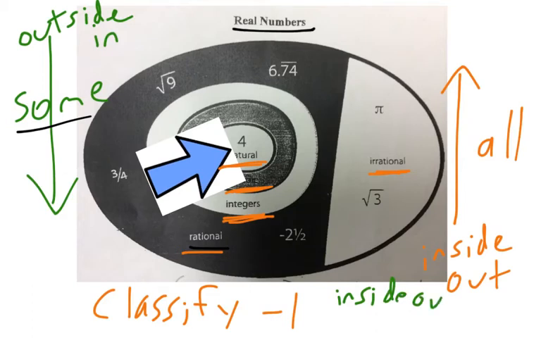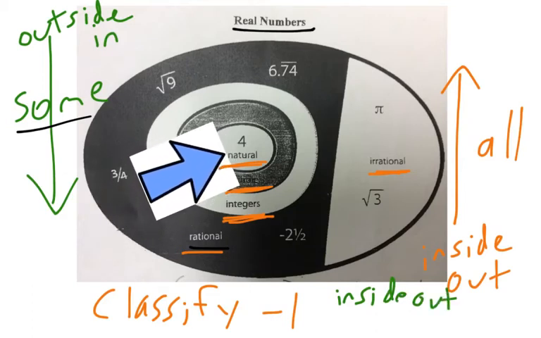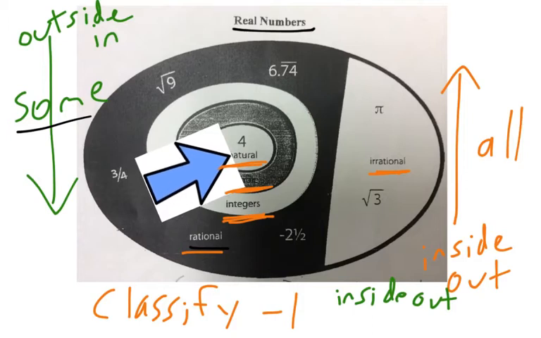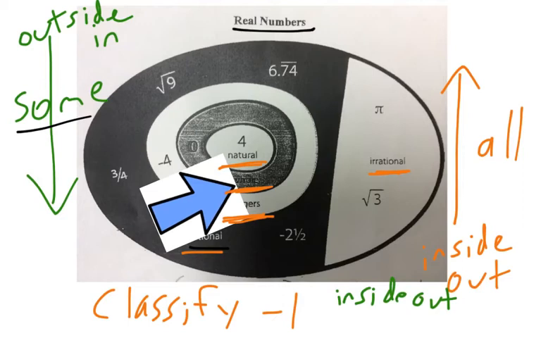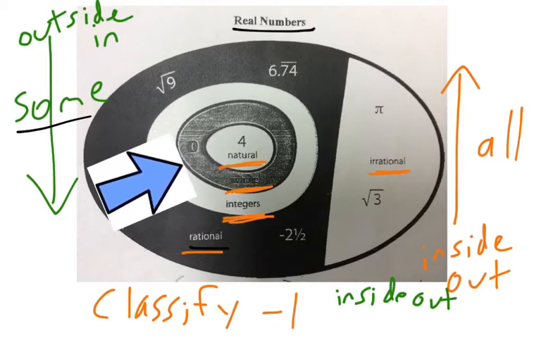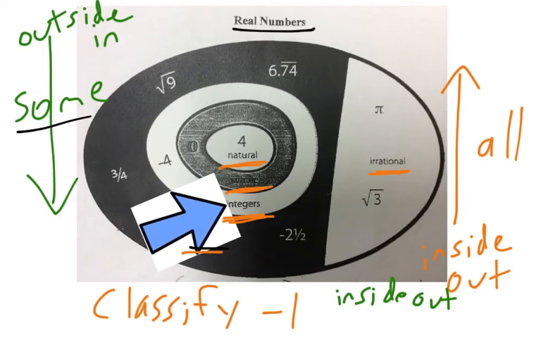So is -1 a natural counting number, like 1, 2, 3? No. Is it a whole number, like 0, 1, 2, 3? No. Is it an integer? Yes, because that's -1, -2, -3, 0, 1, 2, 3. Those are all types of integers. So we'd say yes to integer.